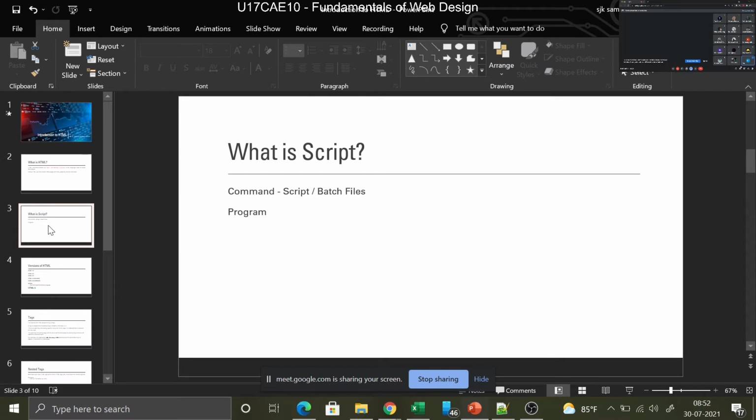The best example for a command I can tell you is your command window. For example, if I want to view all the files over here, I don't type a program. Instead, I just give a command. A script file, on the contrary...